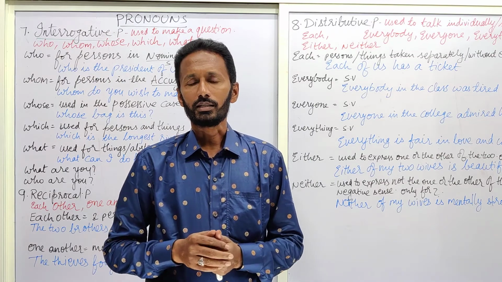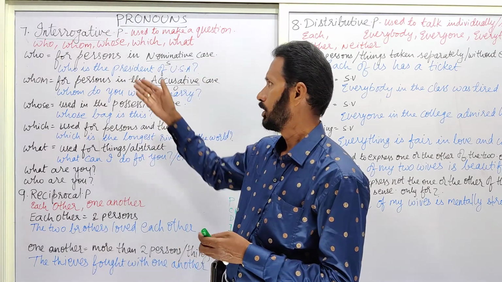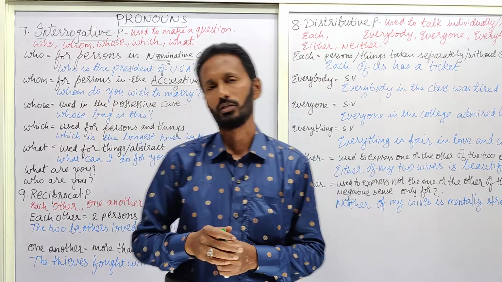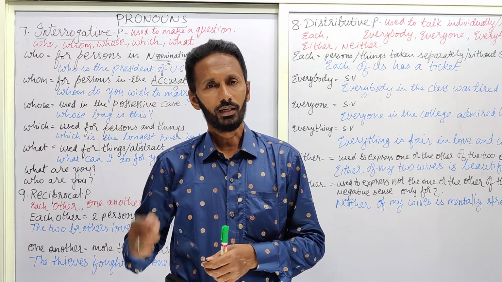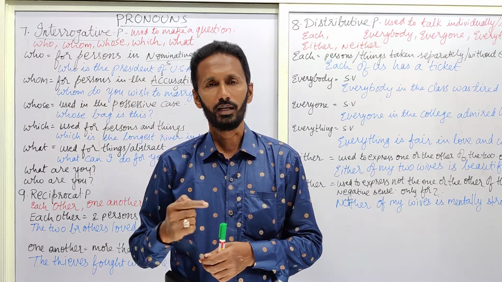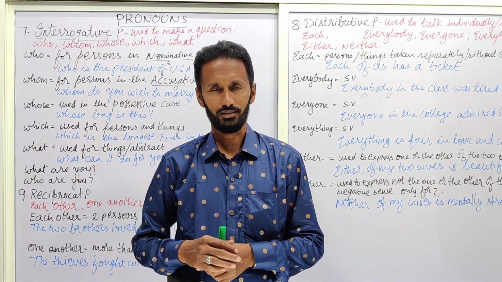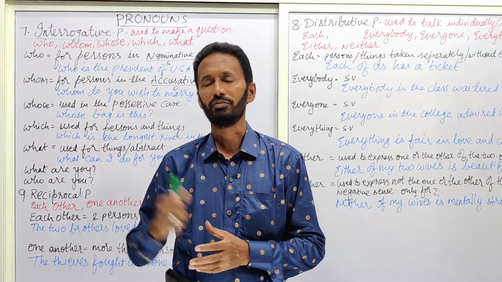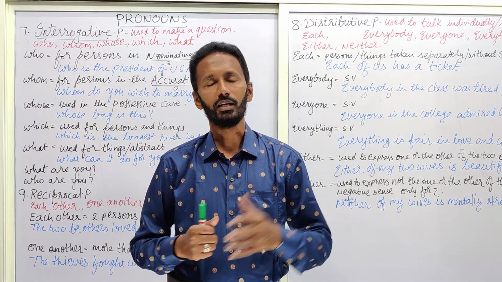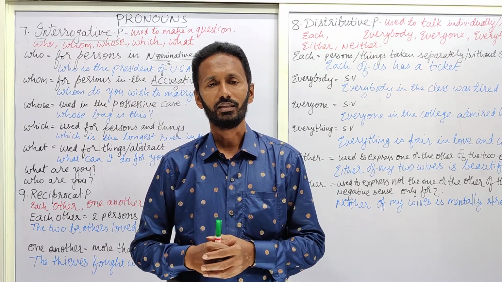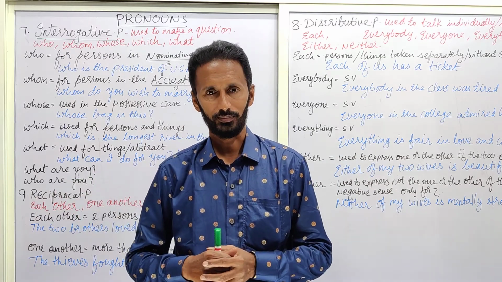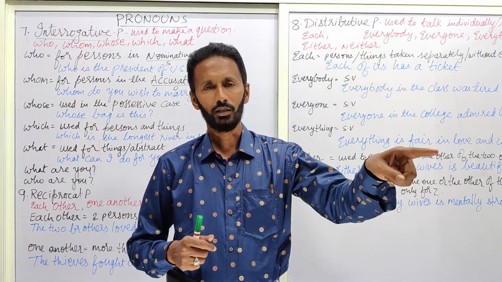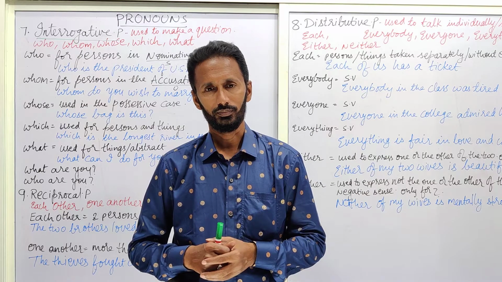In my earlier class, you might have come across the words who, whom, whose, which, what. We learned these same words as relative pronouns. For example, he is the man who is my father.